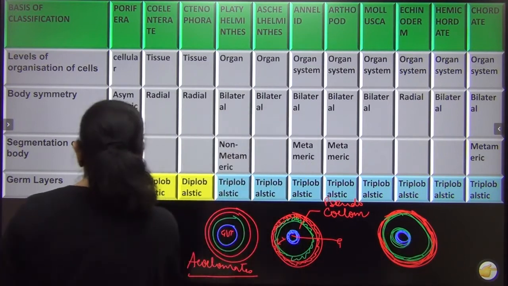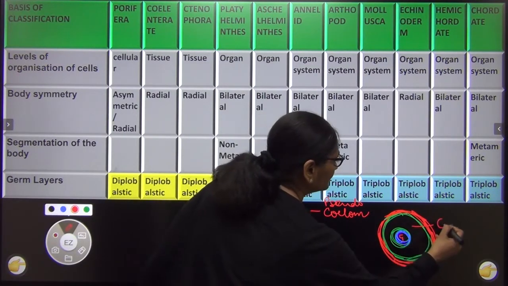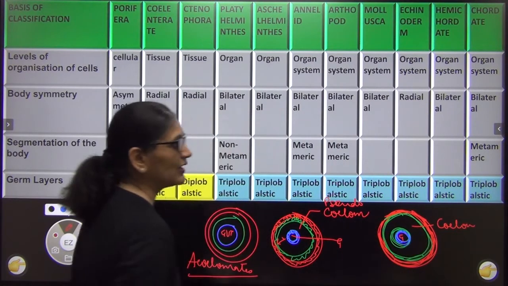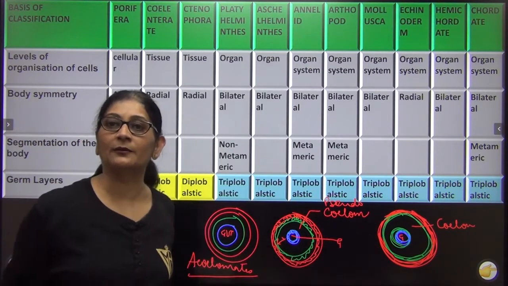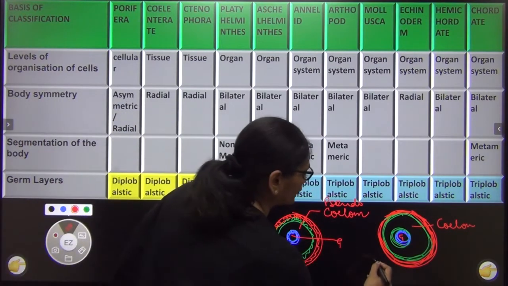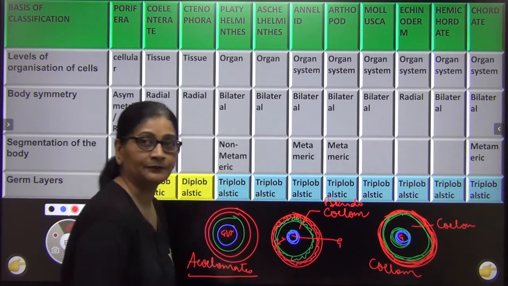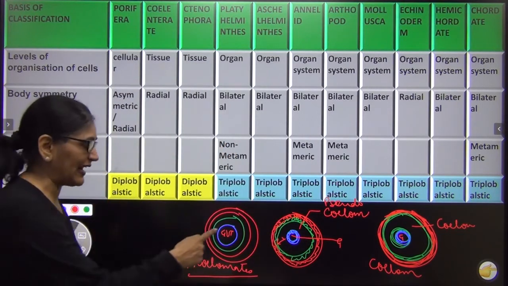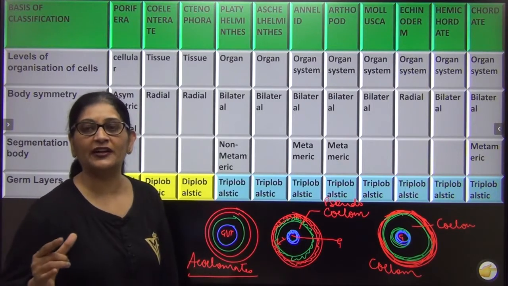And ये बीच वाला क्या है? The beech wala cavity is gut and this is coelom. And here what is happening? The coelom is guarded by mesoderm on either side. इधर भी mesoderm है, इधर भी mesoderm है। वैसे को हम कहते हैं true coelom। अब आप बोलोगे मैम कैविटी से ही ना मतलब था, other organs को accommodate करने के लिए this is a coelomate where I have a single cavity called gut. I made another cavity for accommodating other organs.